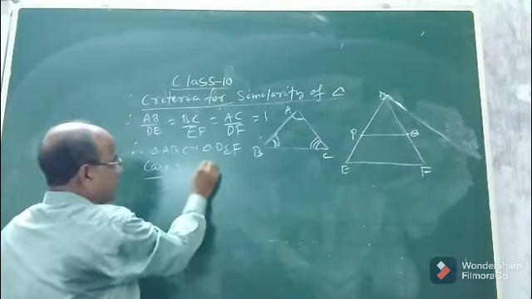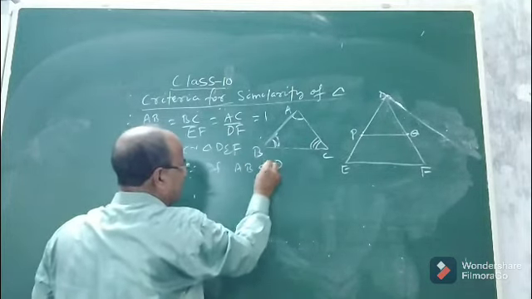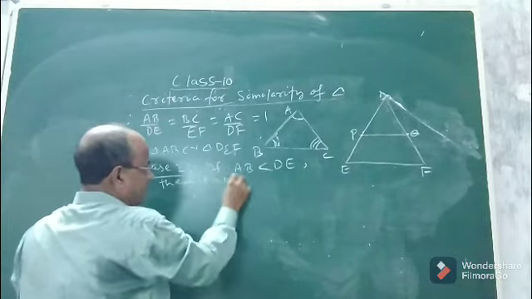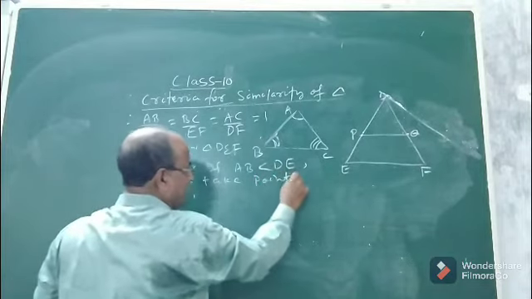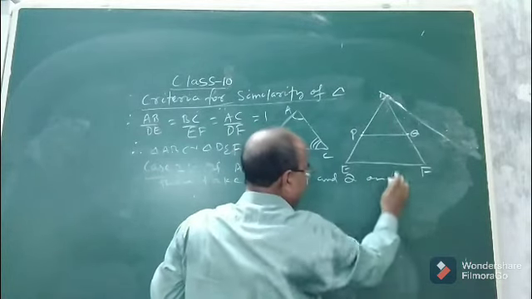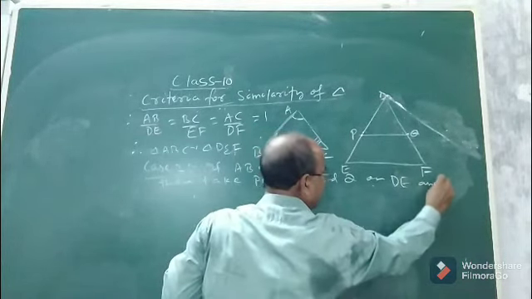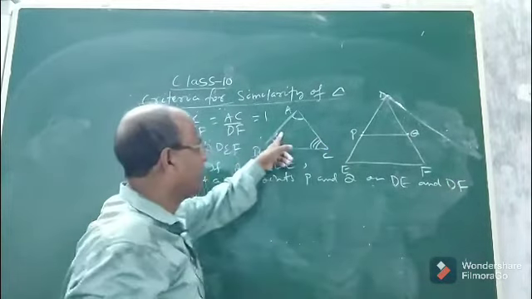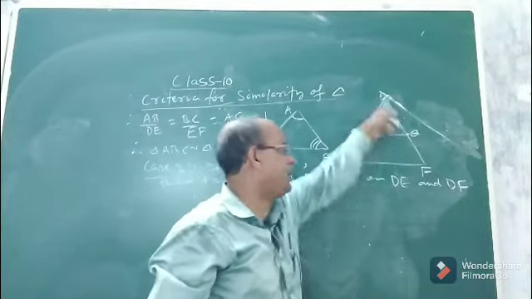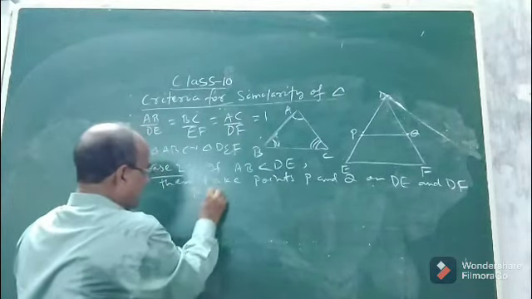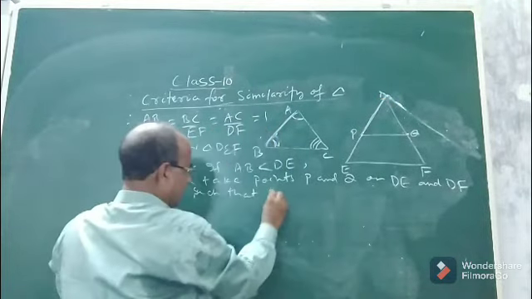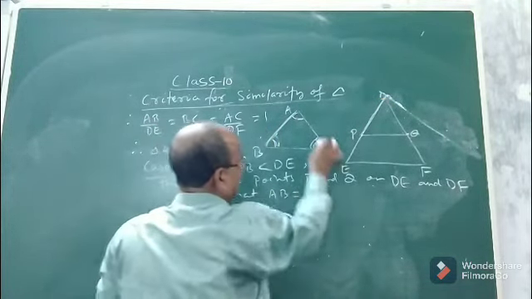Case 2: if AB is less than DE, take points P and Q on DE and DF, such that AB is equal to DP and AC is equal to DQ.